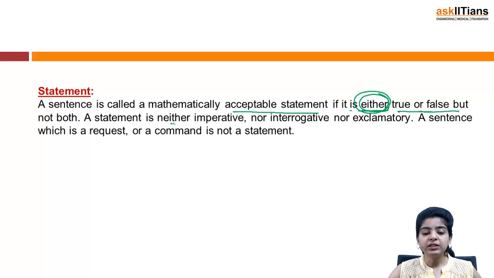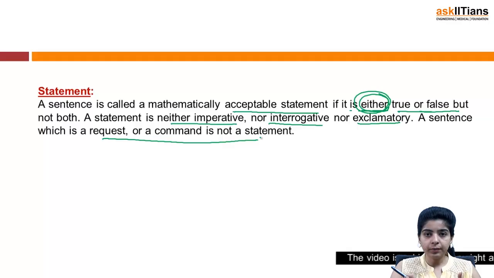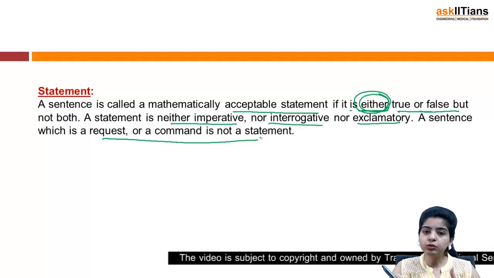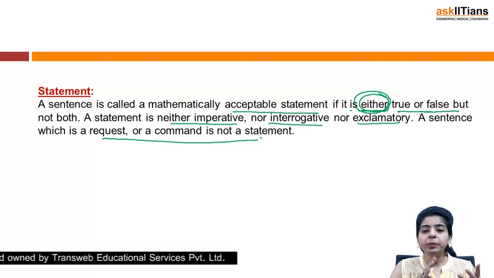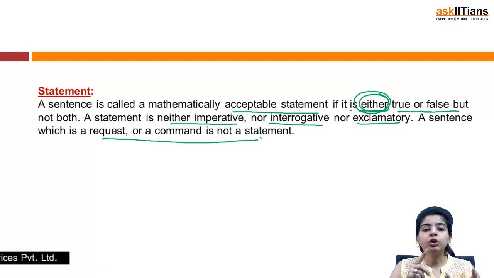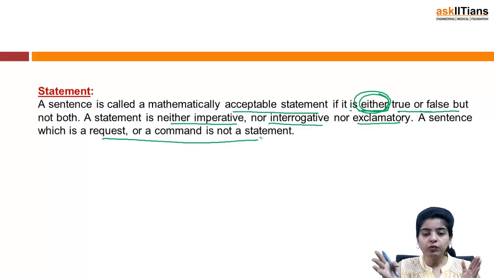Moreover, a statement is neither imperative nor interrogative nor exclamatory. A sentence which is a request or a command is not a statement. That means you will term a sentence to be a statement if it is either true or false but not both. Moreover, it should not be an interrogative sentence, it should not be imperative or exclamatory. It should not be any kind of request or command also. So a simple sentence will be termed as a statement.